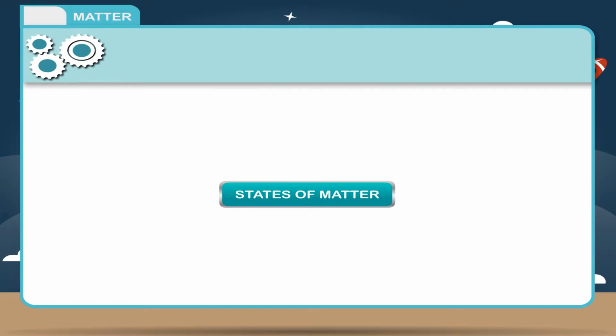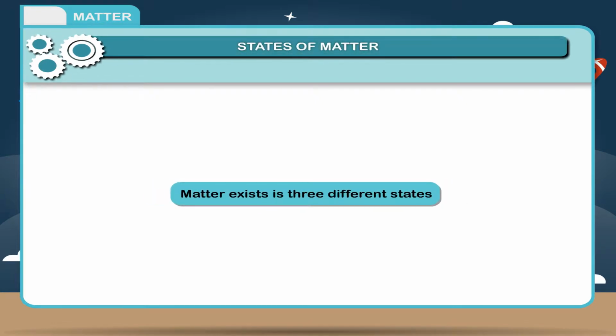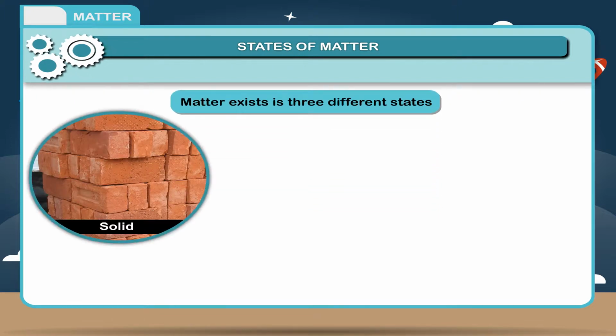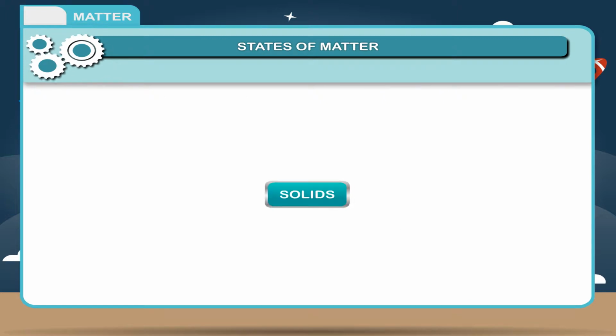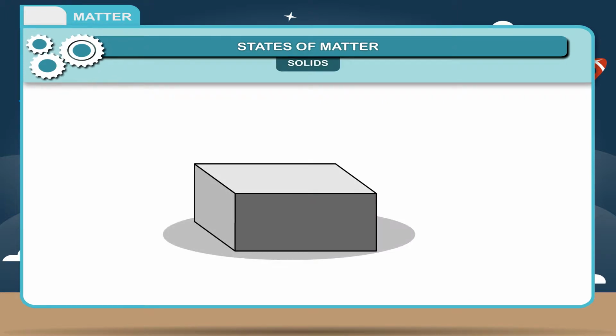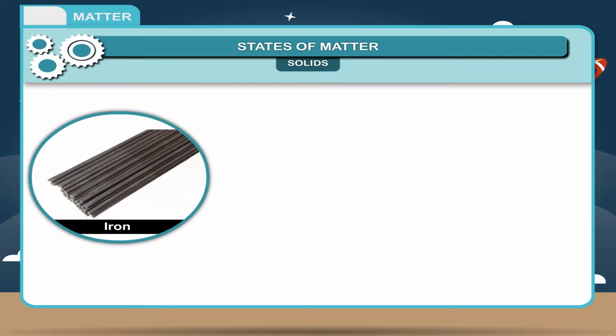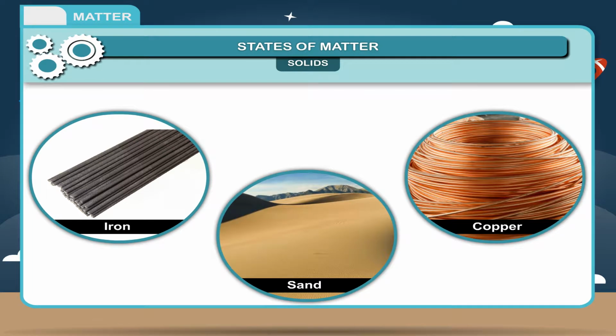States of matter. Matter exists in 3 different states, that is, solid, liquid, and gas. Solids. Solids have a definite shape and occupy a definite space because their particles are attached by strong attractive forces called intermolecular force. Example, iron, sand, copper, etc.